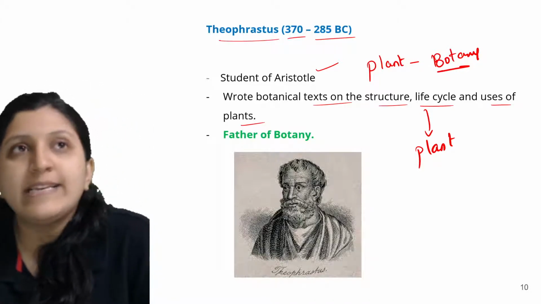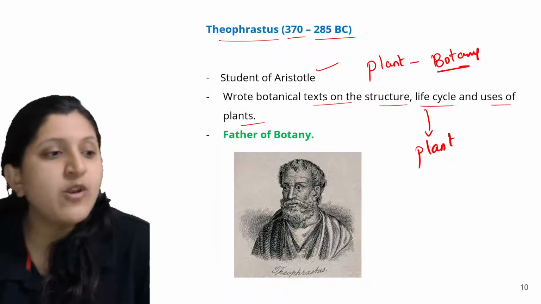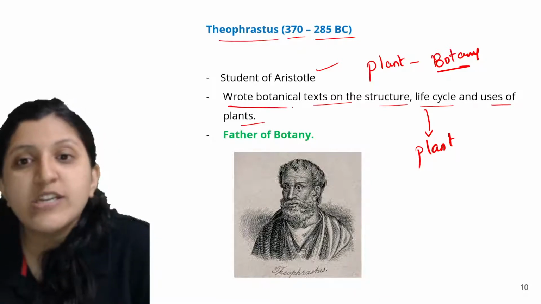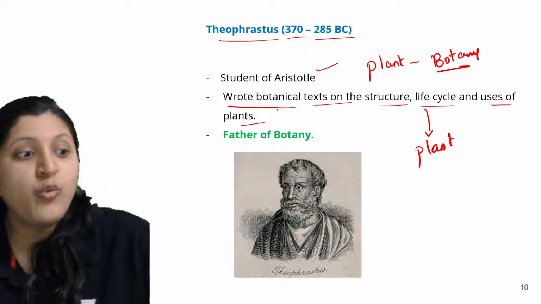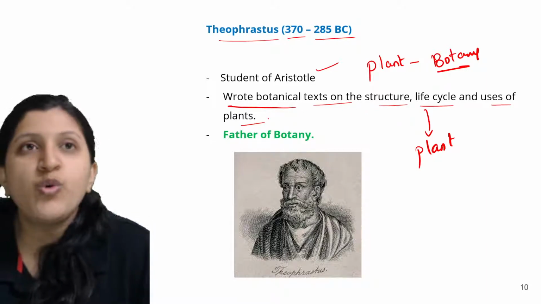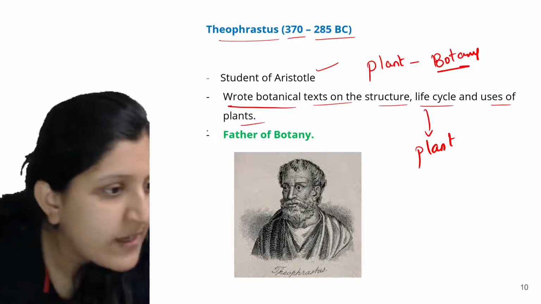So in all those cases, a proof is always required. You just cannot write a random thing anywhere. So he has written many botanical texts without any base, but there is no extensive research, and research has to be done.